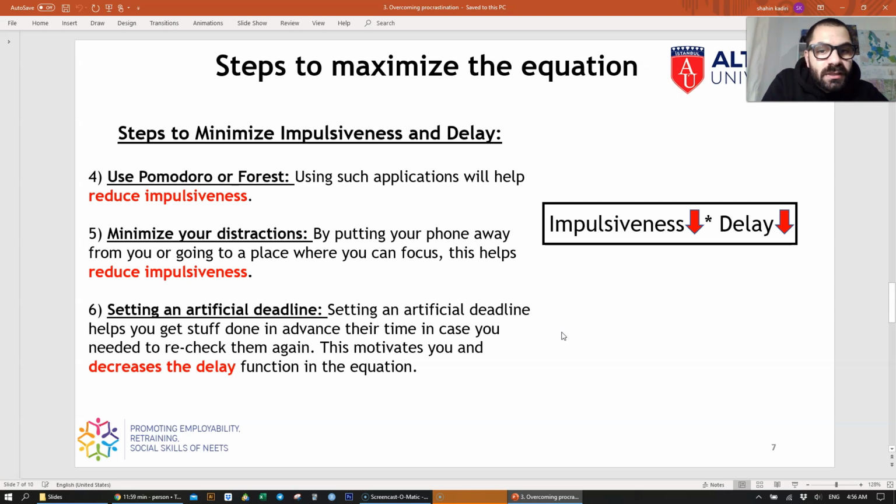And setting an artificial deadline is going to decrease the delay, because when you set something before its time, for instance, I have a deadline tomorrow, I'm going to finish it today. This gives you more time or more room to feel free and mentally free. This will decrease the delay and it will increase our motivation.